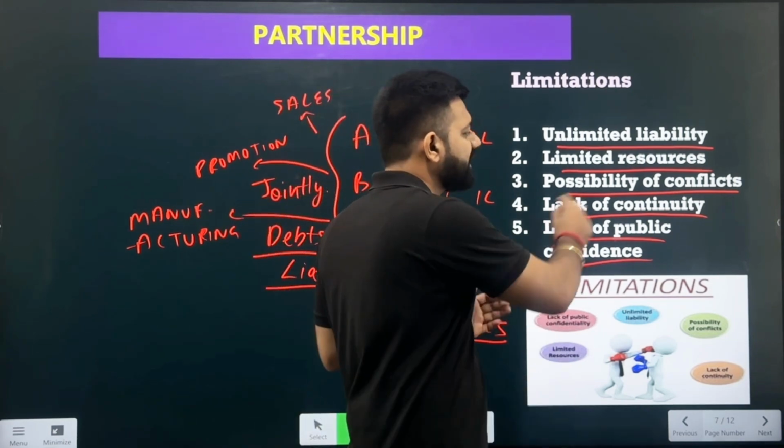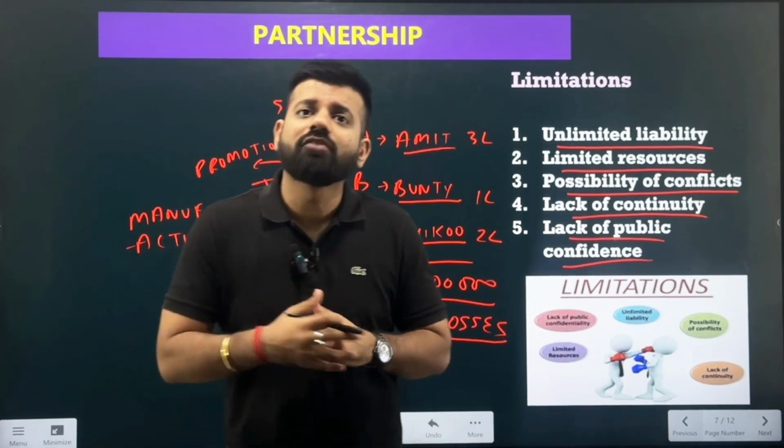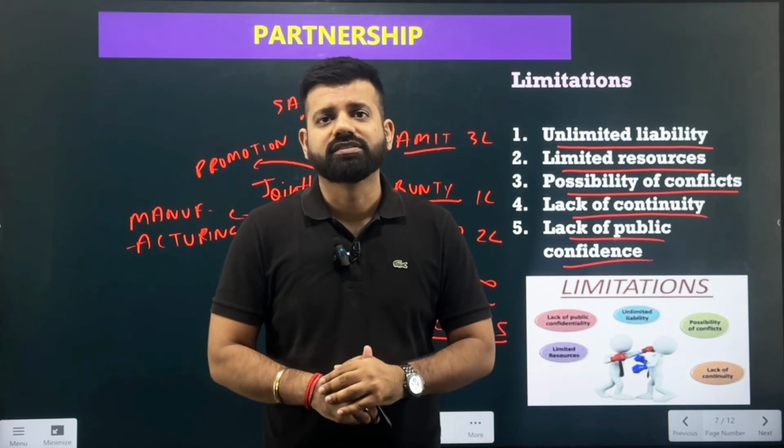Next, there can be the possibility of conflicts. The possibility of conflicts is because there are so many partners working together. Why can there be conflicts? Because there can be a situation where Amit is saying something that Bunty and Chiku are not agreeing to. And also, if Chiku is bringing in an innovation, Amit and Bunty are not agreeing. There are conflicts among the business partners.